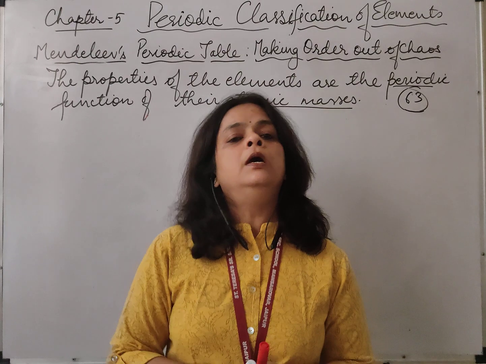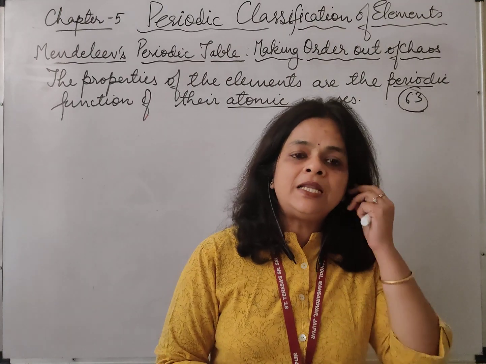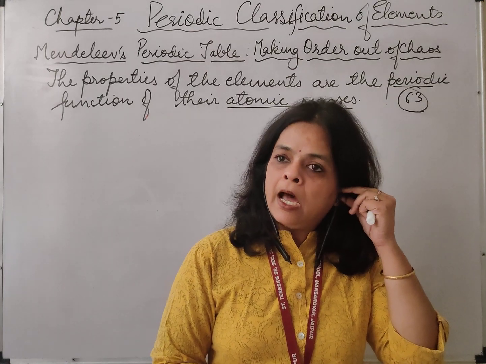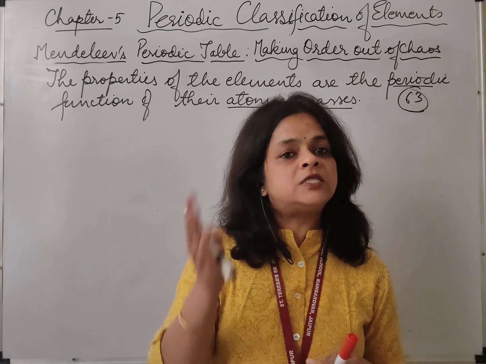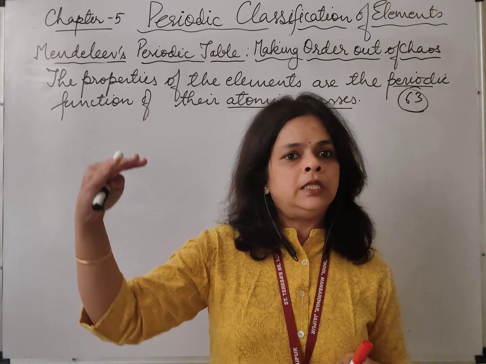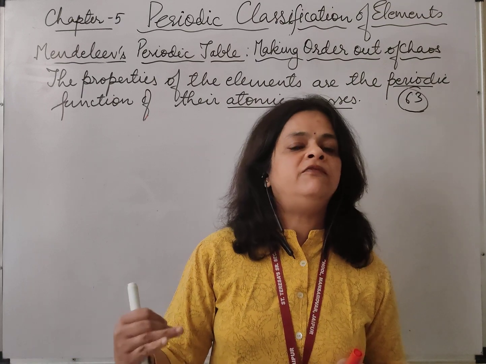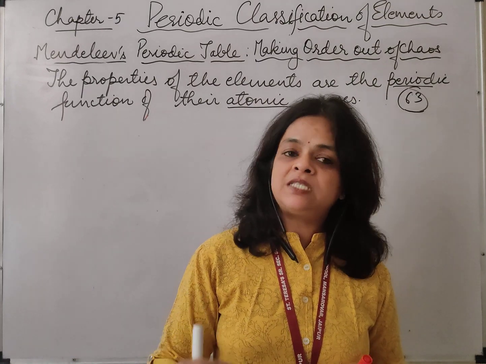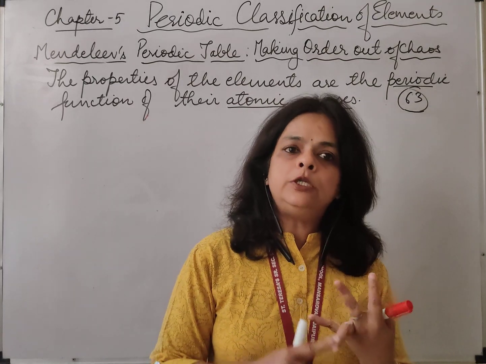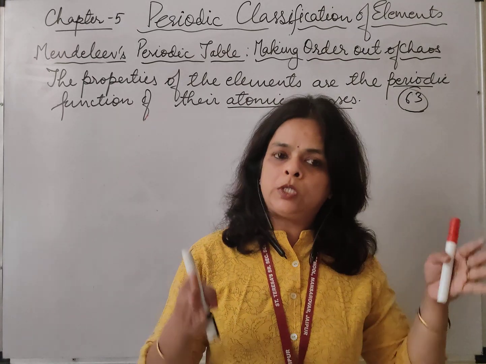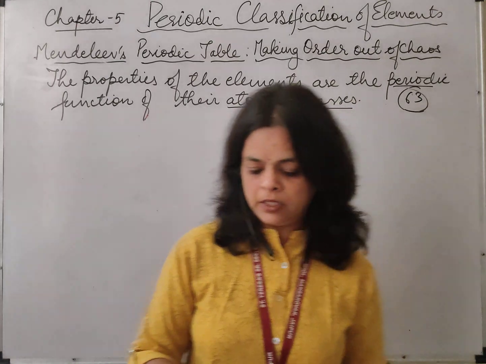His periodic table consists of 8 groups, represented in Roman numerals, and groups 1 to 7 are each divided into 2 subgroups. The horizontal rows, which he called periods, were 6 in number. Vertical rows were called groups. Horizontal rows were called periods. Total 8 groups and 6 periods. Let's make his periodic table.